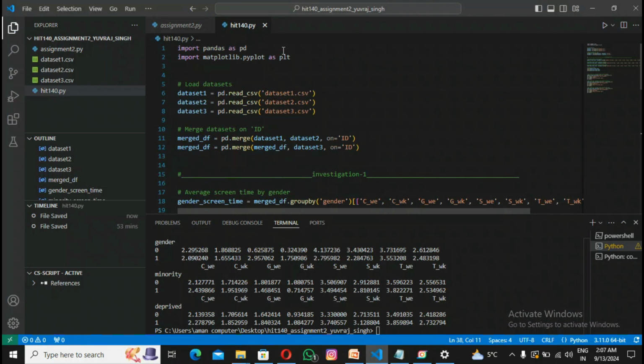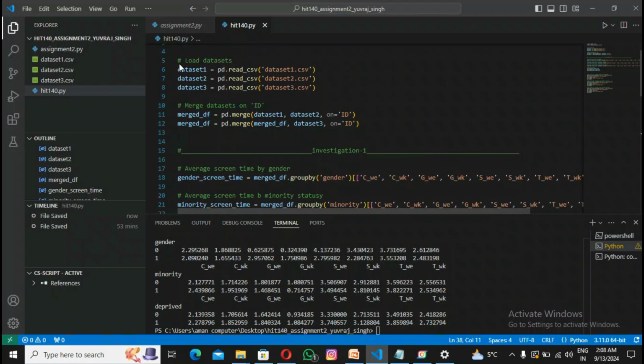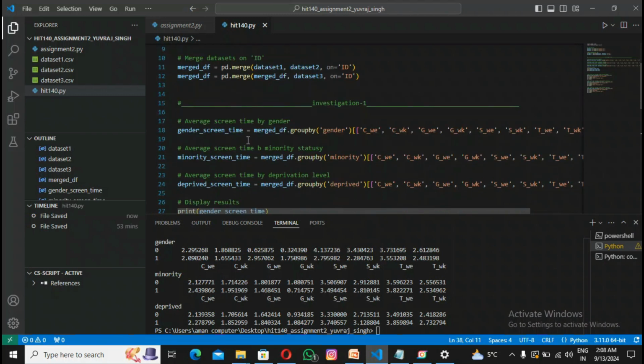Very first, I imported the Pandas library, which is widely used for data manipulation and analysis. After that, I imported the pyplot module from the Matplotlib library, which is widely used for animation and visualization. After that, I loaded all the three datasets which we require in our code. After that, I merged all the three datasets in the merged_df variable.